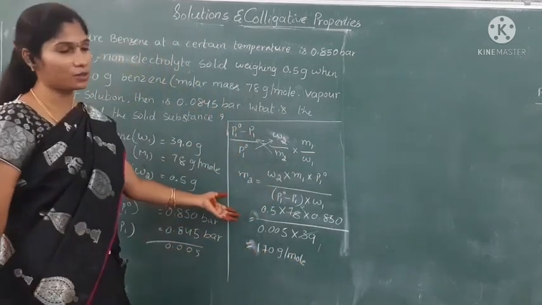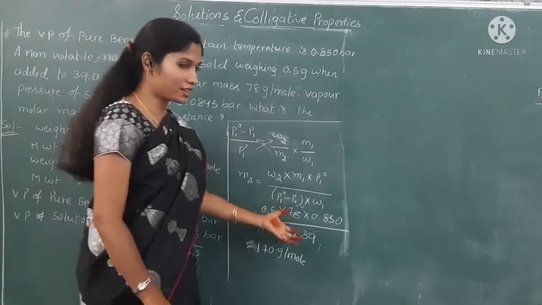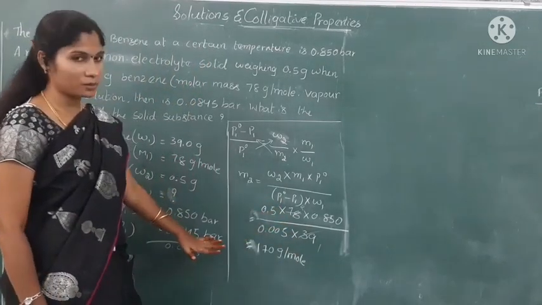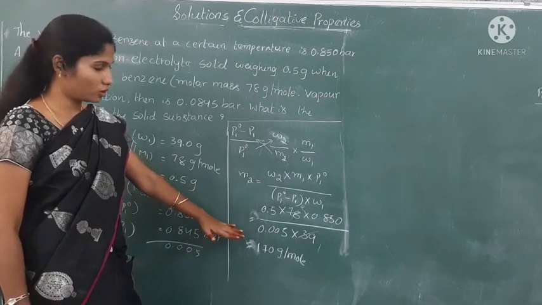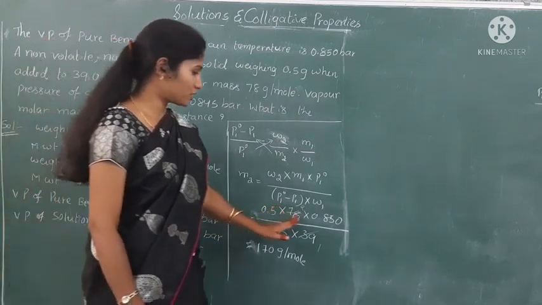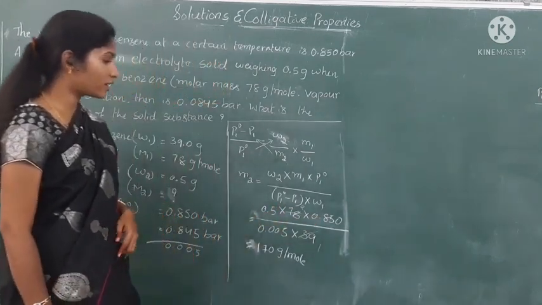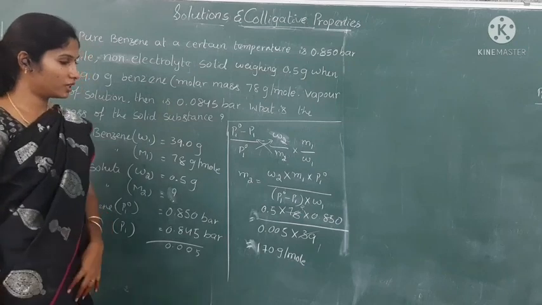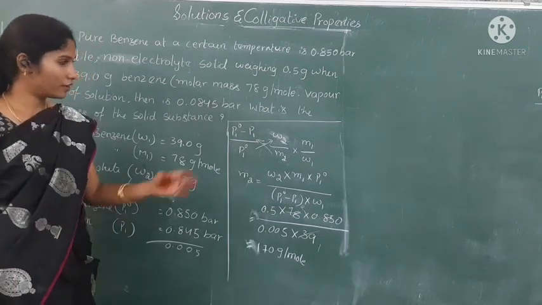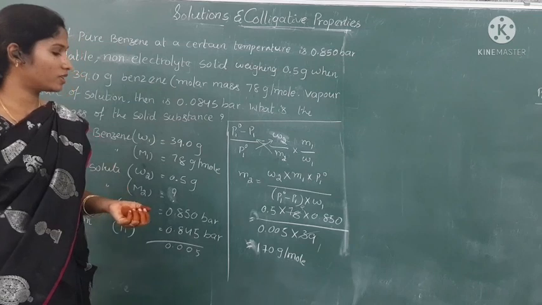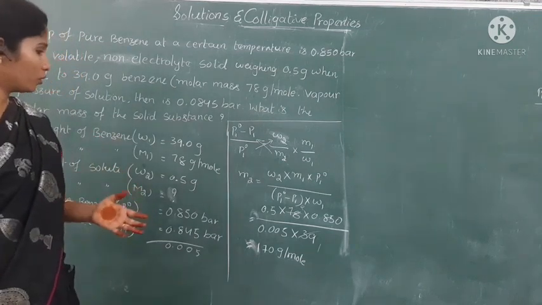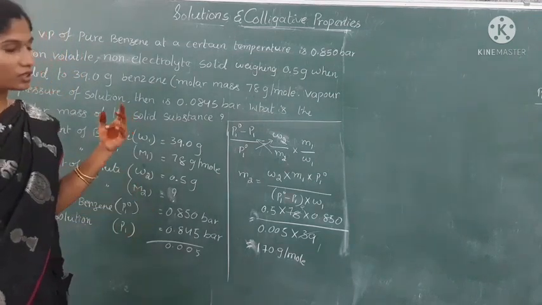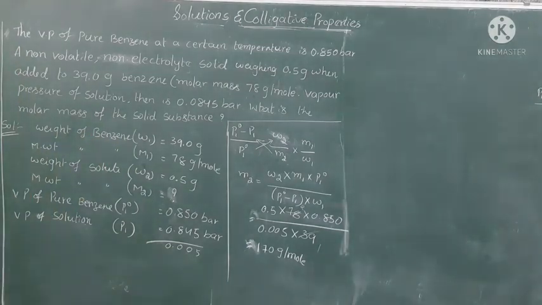Just do the calculation now. I substituted everything here, and we only have to do the calculation, just multiplication and division. 0.5 into 78 into 0.850 by 0.005 into 39. Doing the calculation, we get 170 gram per mole. That means the molecular weight of the solute is 170.